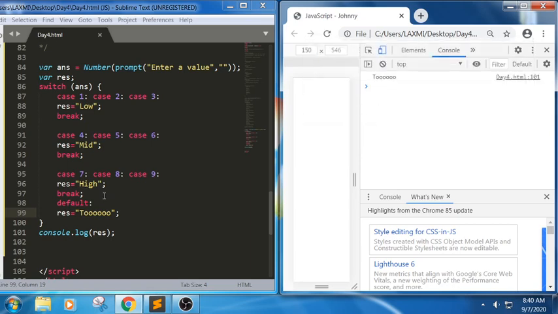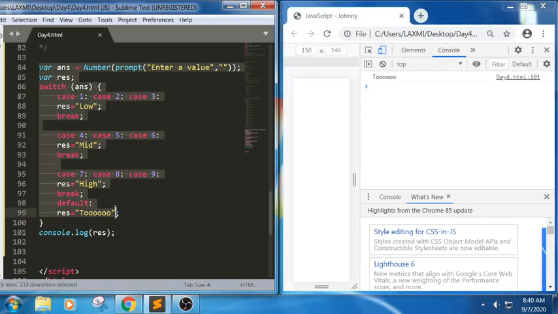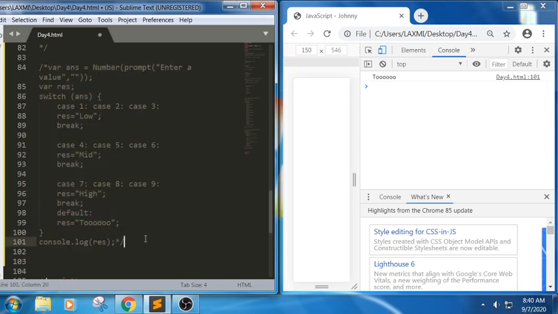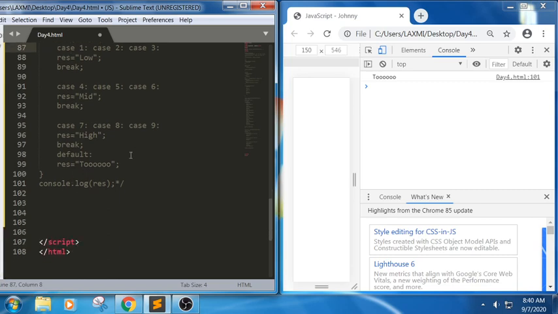In the sense, we can call this switch case a fall through feature. We are trying to take all the case labels at once and implement it. So based upon the user input, the user input will go here and it will check with each of the case labels, and it will display the output in the console.